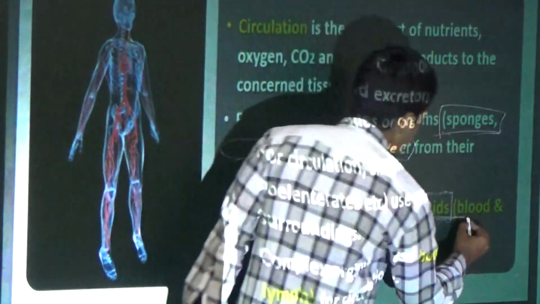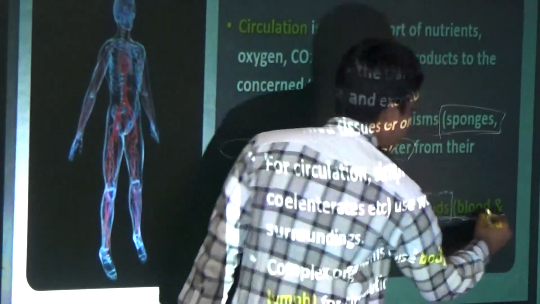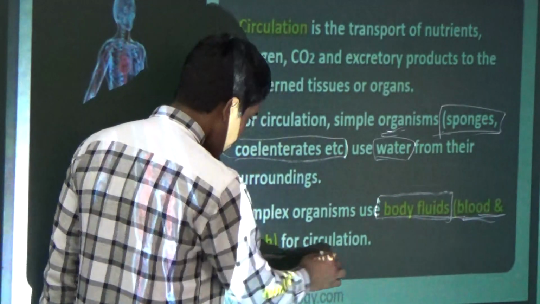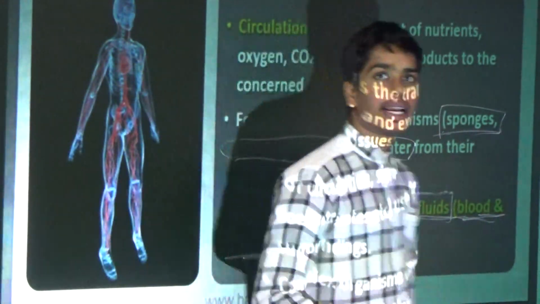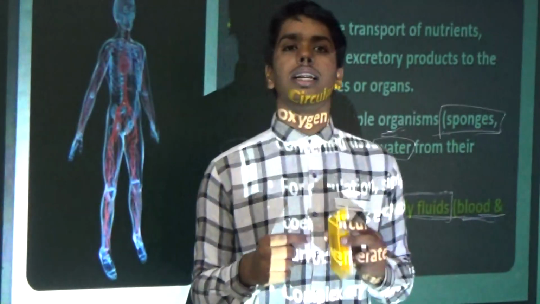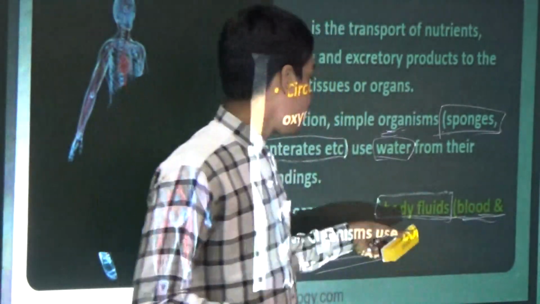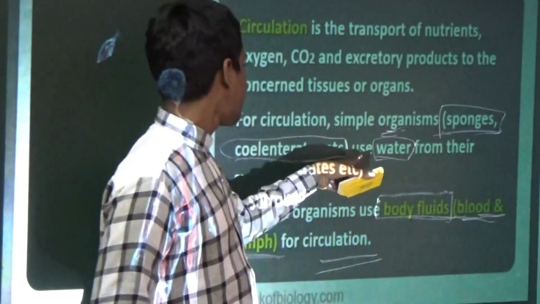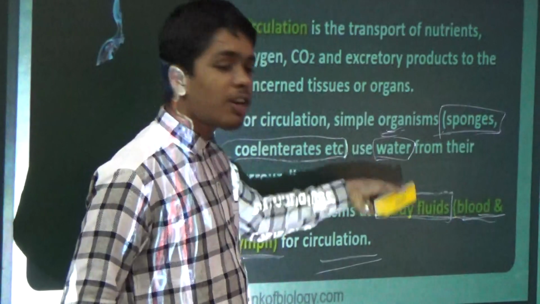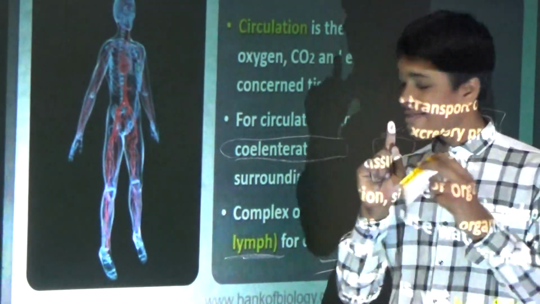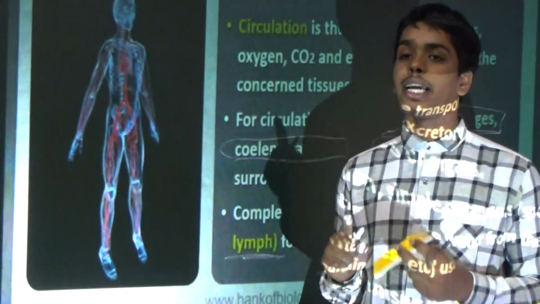Body fluids consist of blood and lymph for circulation. So complex organisms use body fluids, while simple organisms use water for their circulation and excretion.